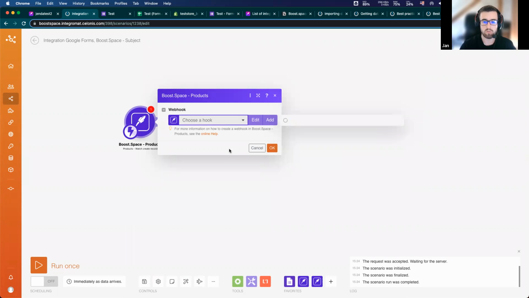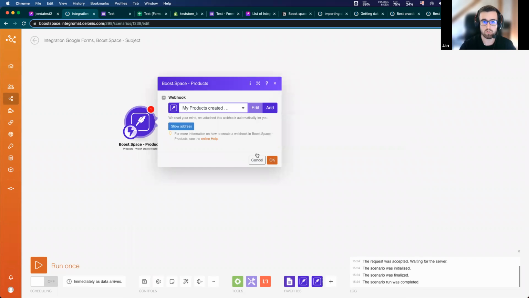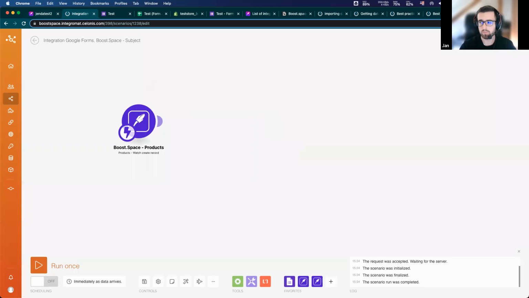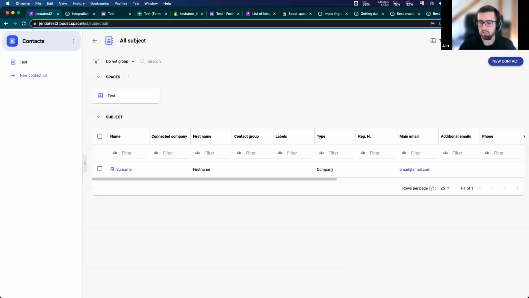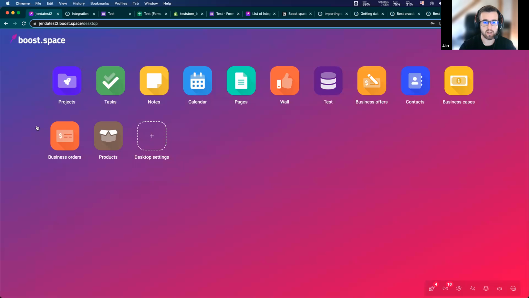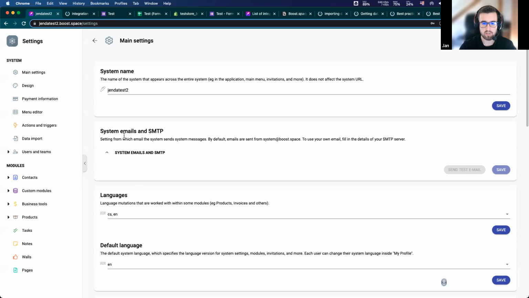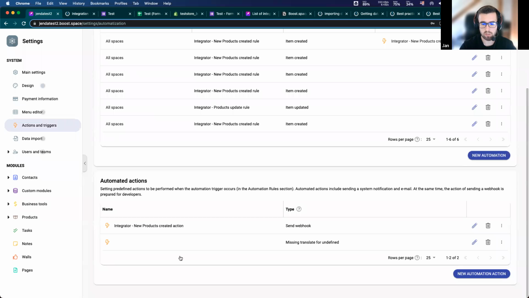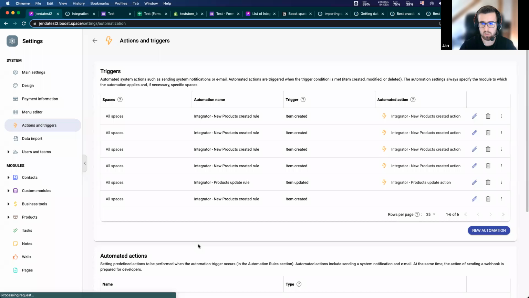And what does this actually do? This webhook module created for us here in system settings, in actions and triggers, I will reload it, this automated action, as you can see, new product created action, this is it, and a new trigger.